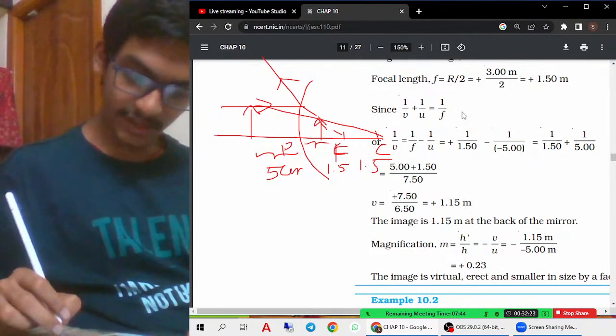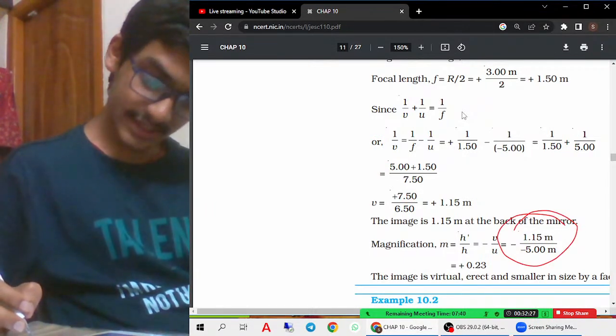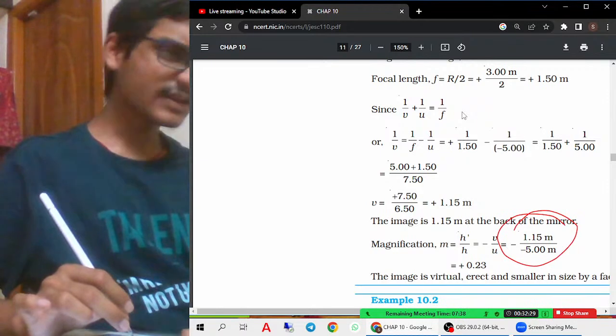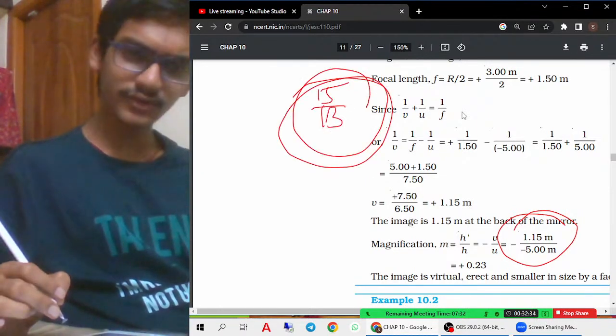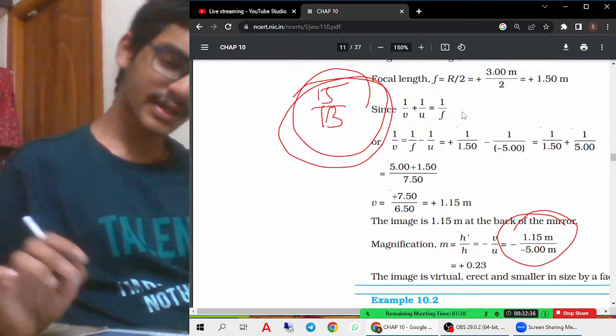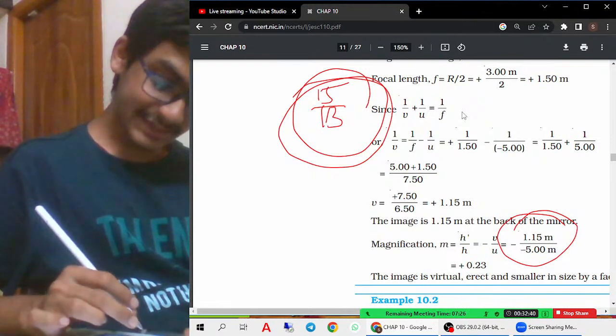Okay. So here they are also asking about the value we got, 15 by 30, no? So if you want, you can keep it like that only. No need to convert it to decimals. You can just keep it like that. Now let us try to find the height.